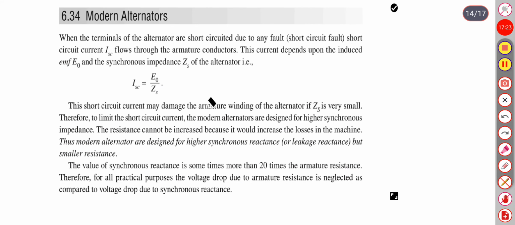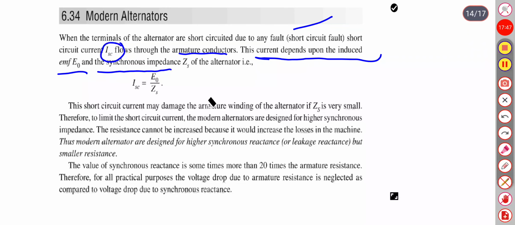Now, what about modern alternators? When the terminals of the alternator are short circuited due to any fault, short circuit current ISC flows through the armature conductors. This current depends upon the induced EMF E0 and the synchronous impedance ZS of the alternator.